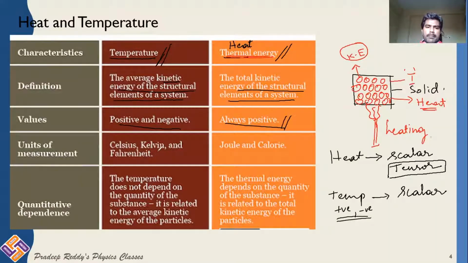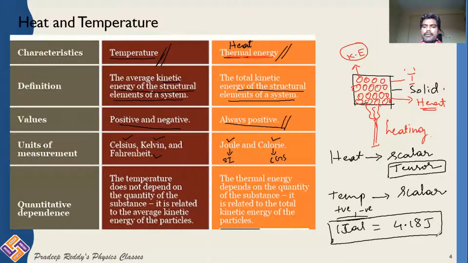And the unit of temperature is Celsius or Kelvin or Fahrenheit, whereas the unit of heat energy is joule and calorie. Joule in SI system, calorie in CGS system. And you can remember that 1 calorie is equal to 4.18 joule.